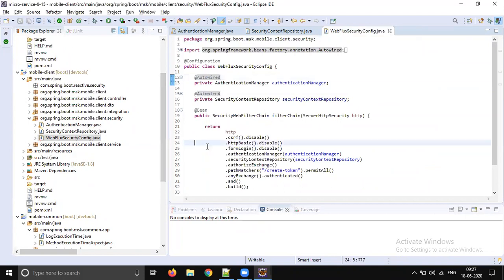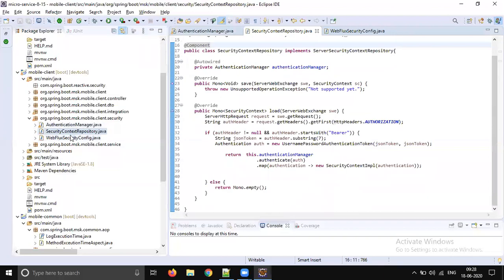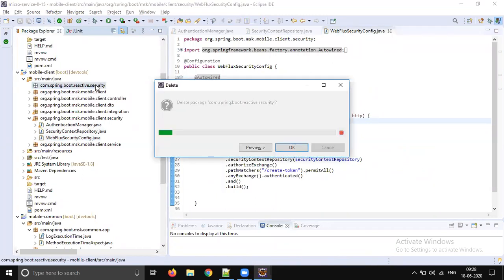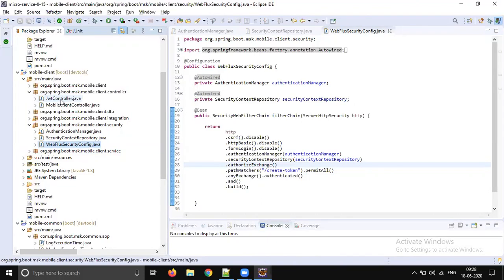These three files take care of validating the JWT token: authentication manager, security context repository, and WebFlux security config. They are very important with respect to token validation, and creating the token is going to be taken care of by the JWT controller.